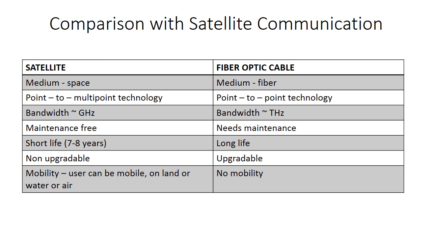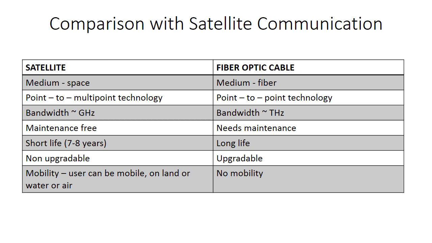As far as the life of the satellite is concerned, it is 7 to 8 years, whereas fiber optic communications, once laid down, can keep on operating over a very long period of time, and therefore have a long life. Fiber optic communication systems are upgradable, whereas satellite communication, once put into practice, is not upgradable.